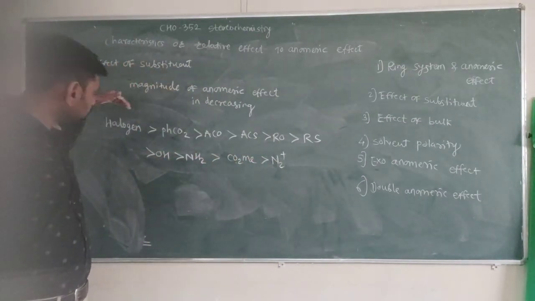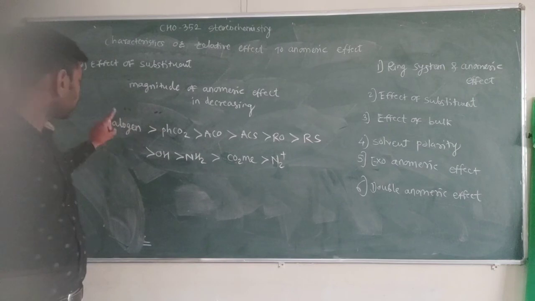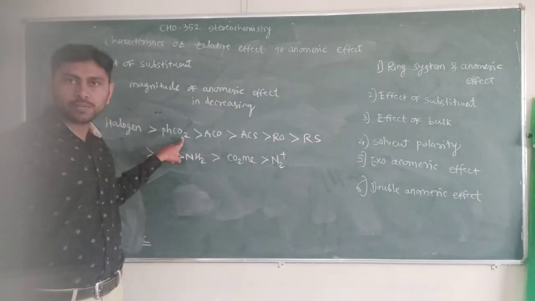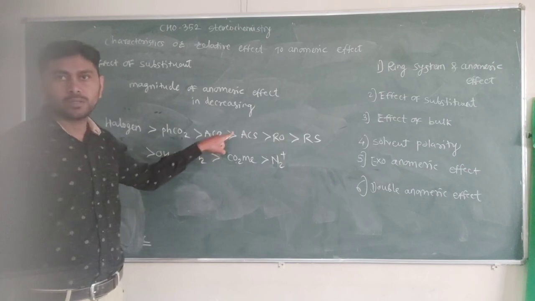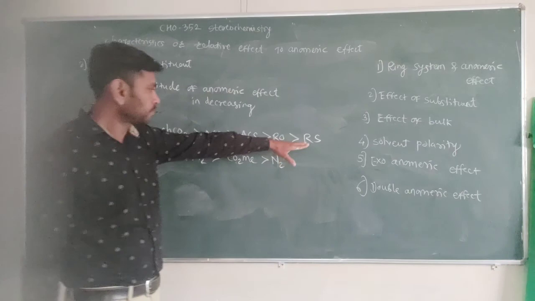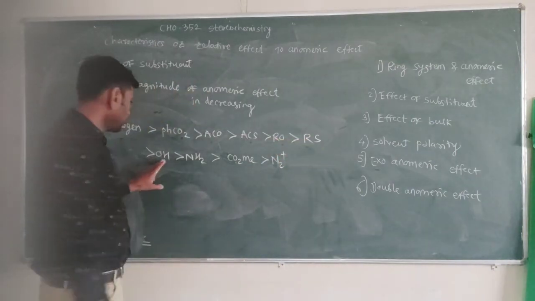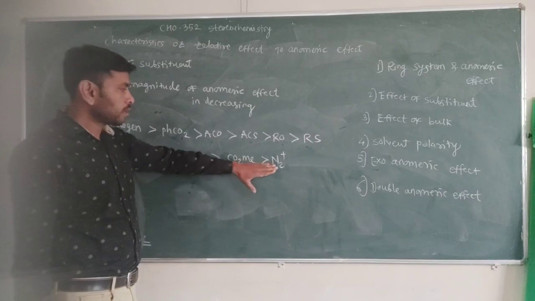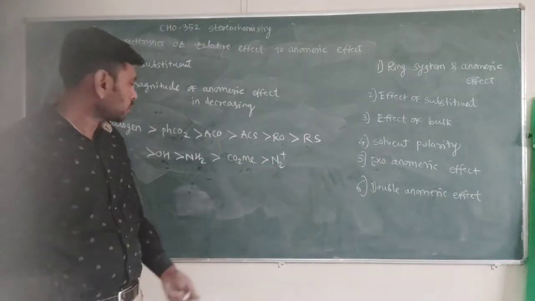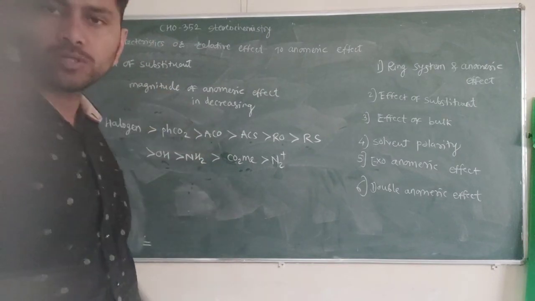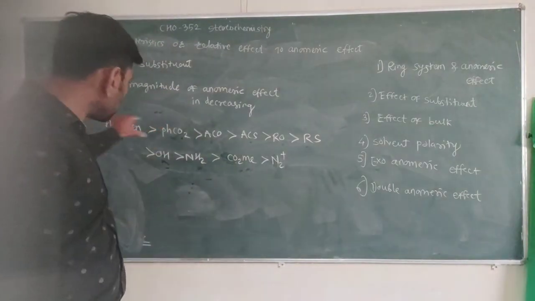The magnitude decreases in this trend: halogens show a more pronounced effect than OCOPh, then OAc, then SAc, alkoxy group, thiol group, then OH, then NH2, then CO2Me, and N2+. So the anomeric effect decreases in this order of magnitude.